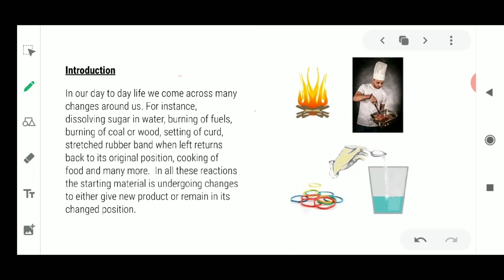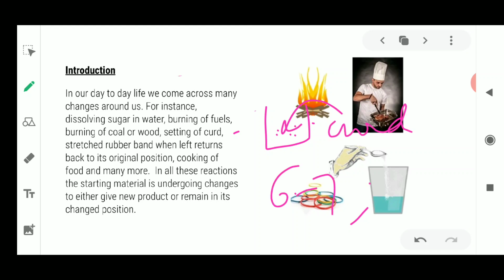The same examples I'll also take: dissolving sugar in water, or dissolving salt in water. The quality of the water is not similar to that of the previous one. Now, setting of curd. What happens while setting curd? You take milk in a pan and add some curd to it, and after 6 to 7 hours that milk gets converted into curd. These are examples of changes.